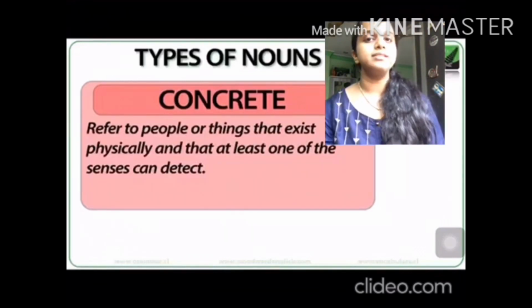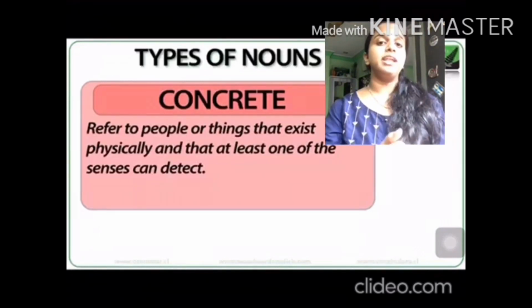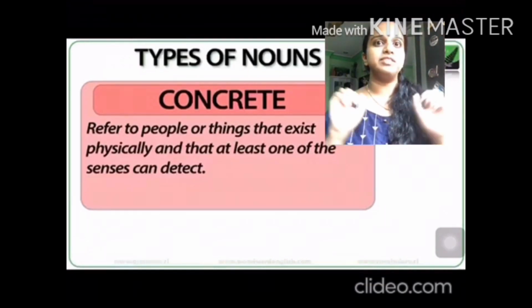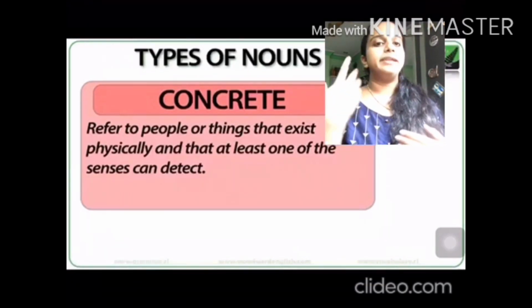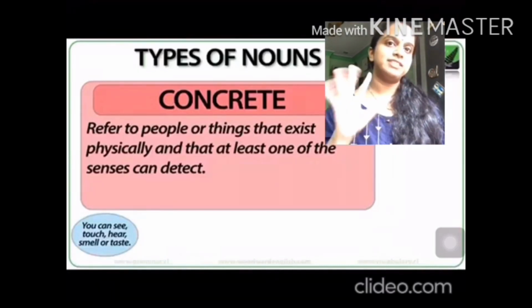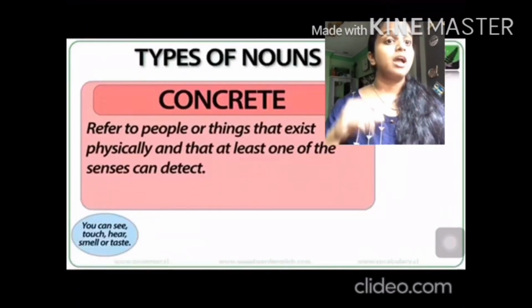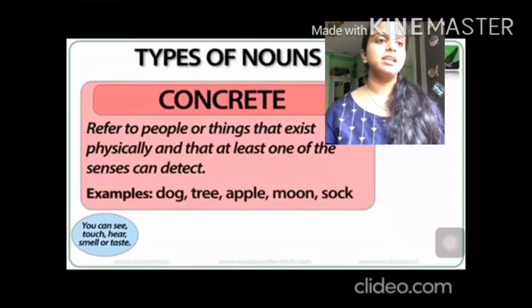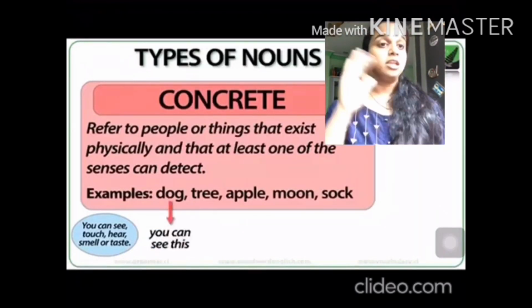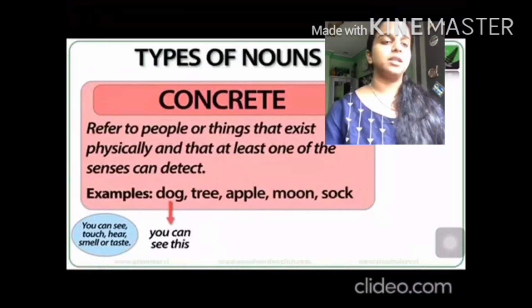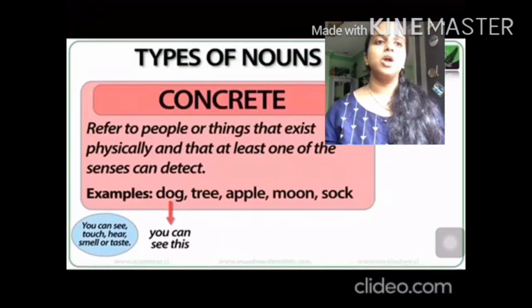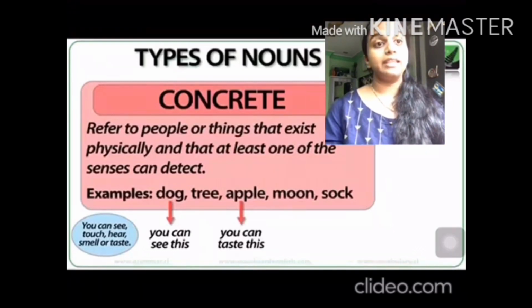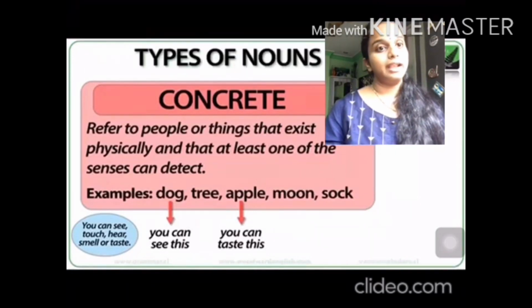The next type of noun is concrete noun. Concrete nouns are the nouns which have physical existence, which you can identify easily through your five senses. What are the five senses? Touch, taste, hear, smell, and see. So the things which you can see, touch, hear, smell, or taste, all those things come under concrete nouns. It refers to people and things that exist physically and that at least one of the senses can detect.